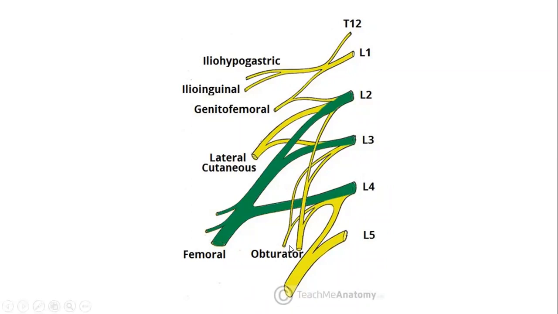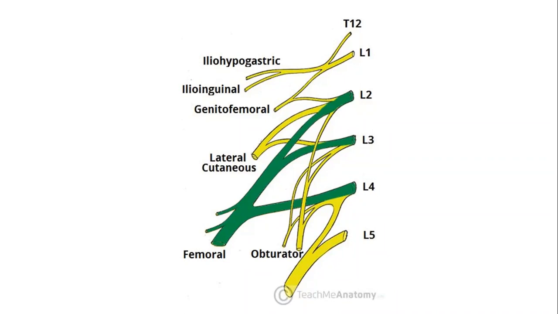In some human beings, another nerve may also arise from the anterior division of lumbar plexus. That nerve is called accessory obturator nerve. Accessory means extra or additional. Its presence is subjected to variation. And when present, it is called accessory obturator nerve, and along with the main obturator nerve, it supplies the medial compartment of thigh.